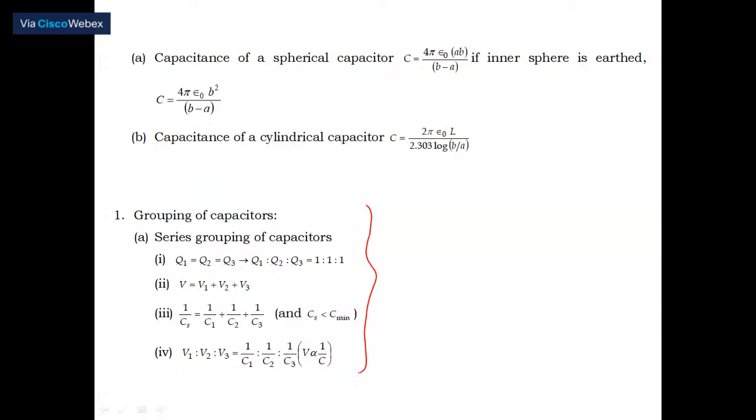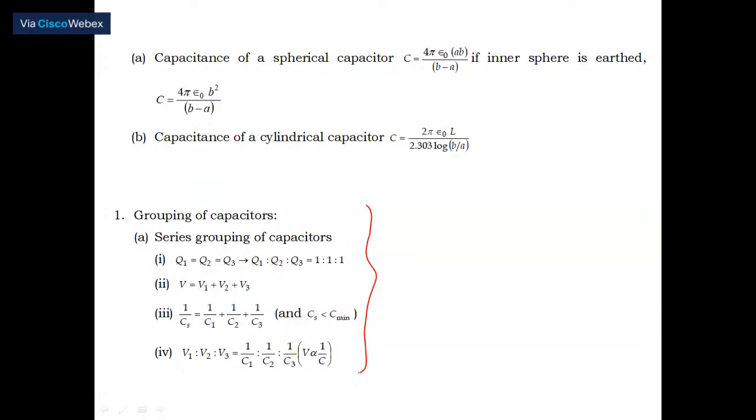Suppose, just an example I'm giving, if I have only a capacitor of 1 microfarad, I'll be able to construct even 10 microfarad if they are connected in parallel. If you connect in parallel, all positive terminals are at one end, all negative plates are at the other end, called parallel. If you are given a series combination, you know that one. Therefore, there are two types of grouping: series grouping as well as parallel grouping.